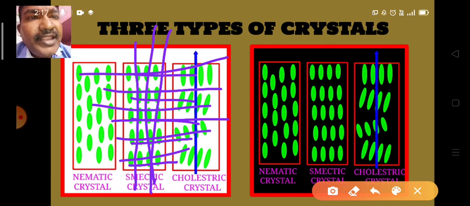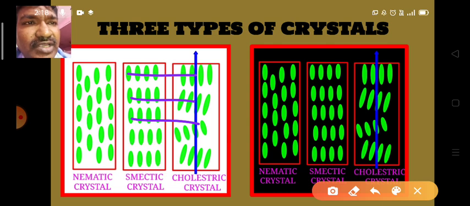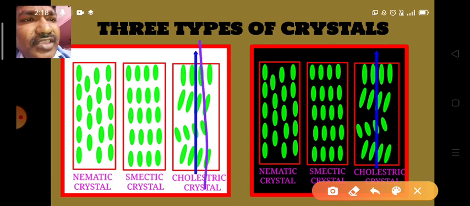And in cholesteric liquid crystals, we observe layers. But here these layers make some angle with the axis through which they have been observed. For example, I assume that we are observing the layers of the cholesteric liquid in this direction.